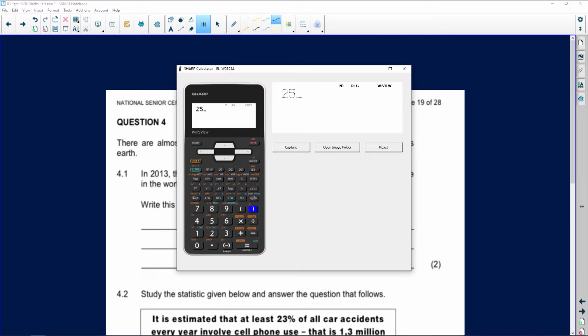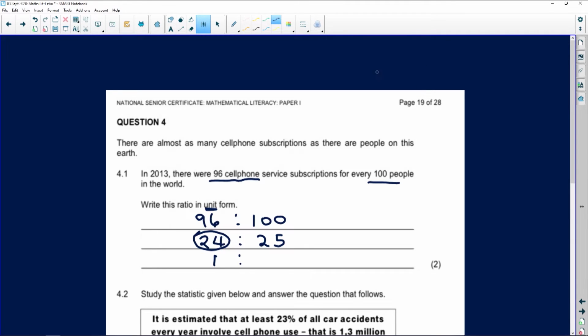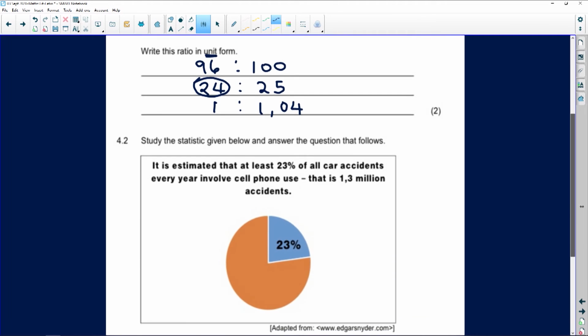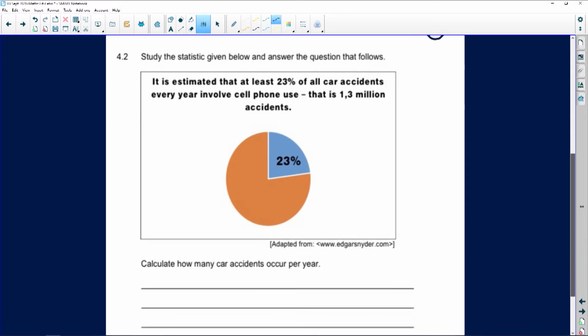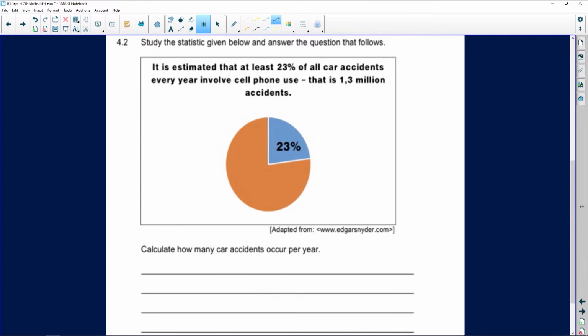So I'm going to say 25 divided by 24. There we go. So if it is in unit form, I'm going to round it off to 2 decimal places, which is going to be 1,04. Unit form simply means 1. Be super careful when you do get a question like that. What does that give us? 2 marks, guys. We're going in for all the marks that we can get.